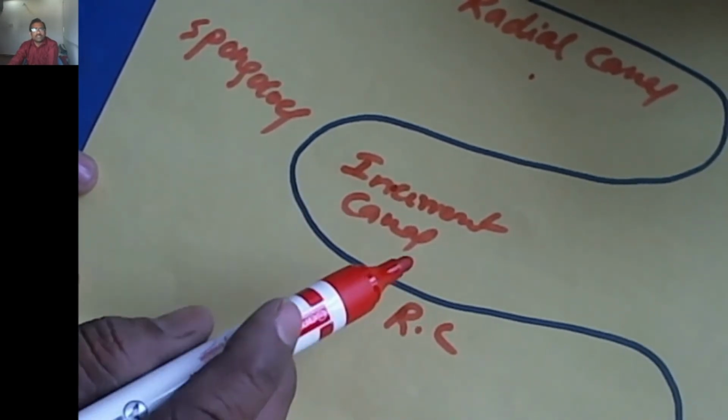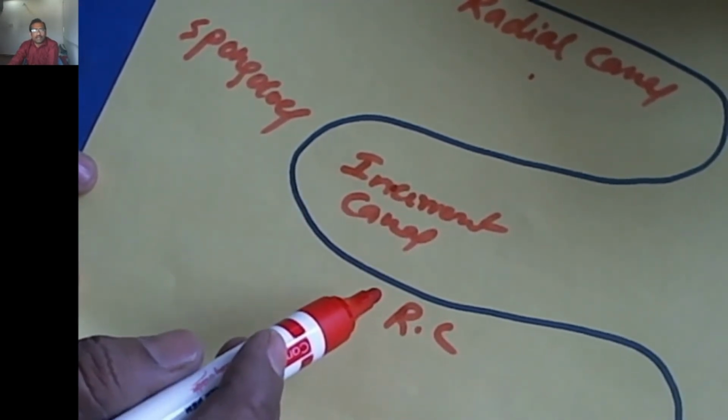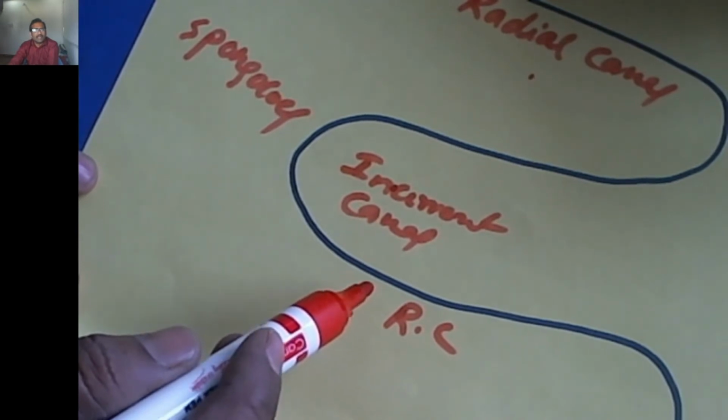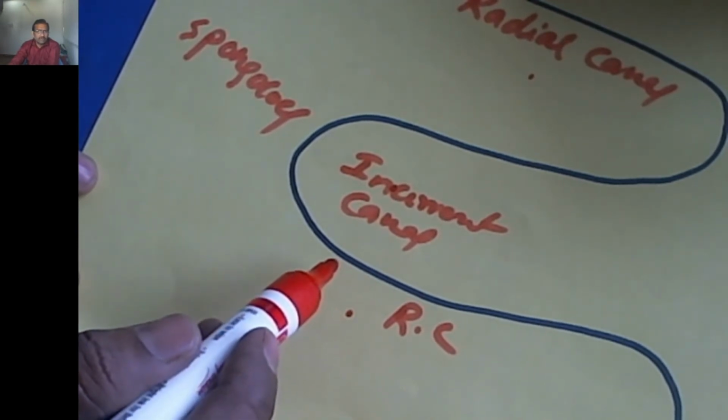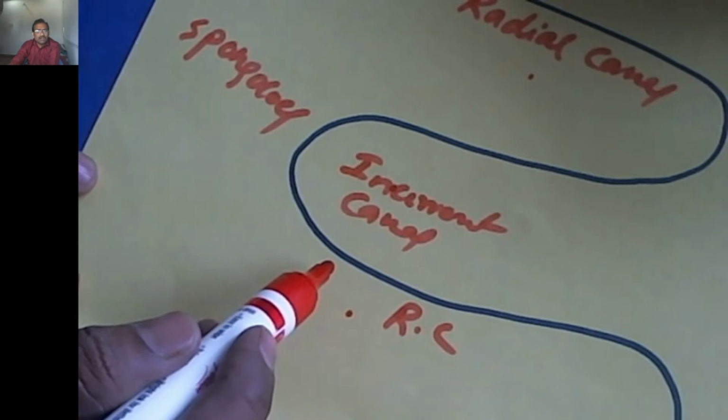Ultramicroscopic studies revealed that every radial canal is surrounded by four incurrent canals, and every incurrent canal is surrounded by four radial canals.